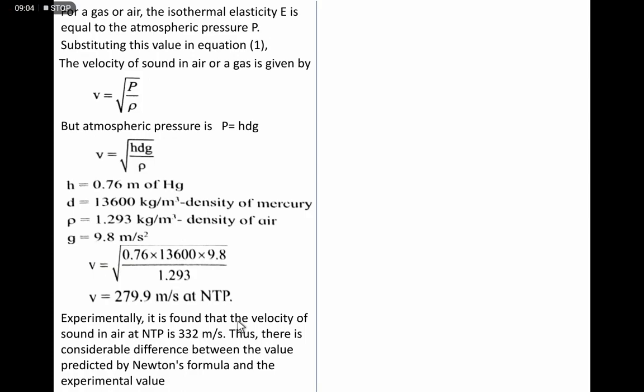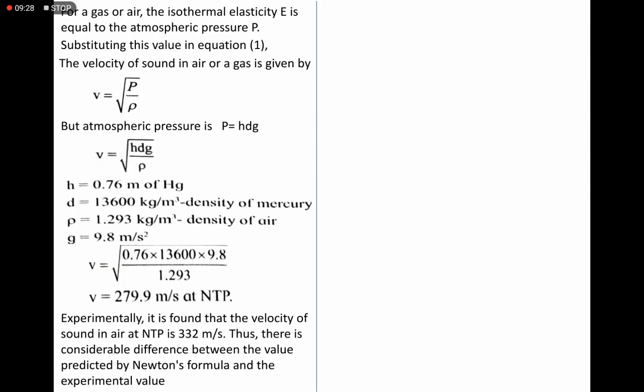But experimentally it is found that at natural temperature and pressure, the velocity of sound in air is 332 meter per second, and by Newton's formula the velocity is 279.9 meter per second.